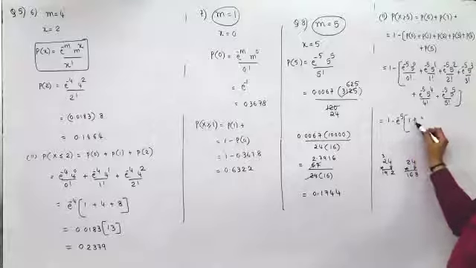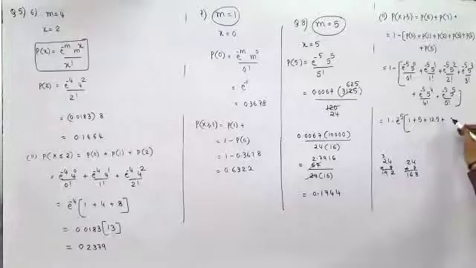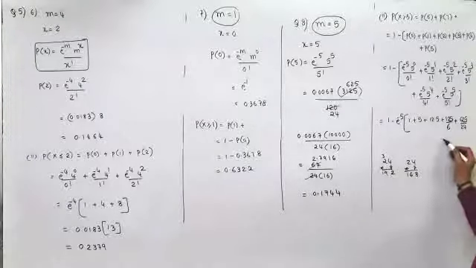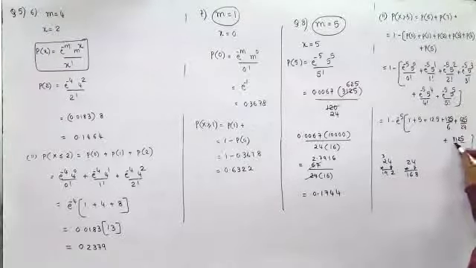I'll get 1 here. I'll get 5 here. I'll get 25 by 2, that is 12.5 here. I'll get 5 cube, 125 upon 6. Here I'll get 5 raised to 4, 25 into 25, 625 upon 24 here. Here it is 5 raised to 5, so 3125 upon 120.